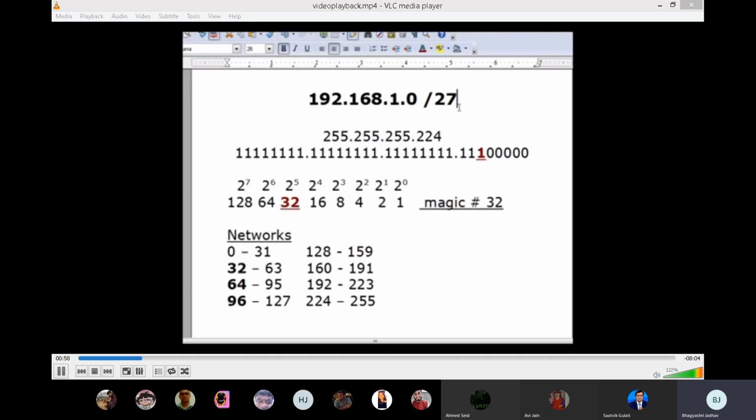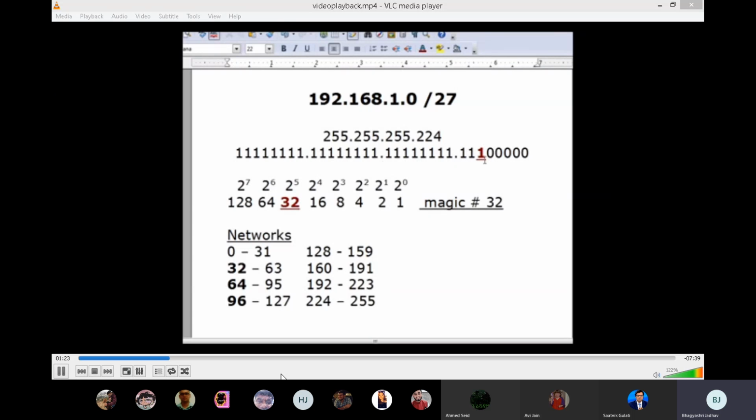So /27. And when we do that with a /27 subnet mask, our subnet mask will change from 255.255.255.0 to 255.255.255.224. And then I've written 224 here. I mean, I've written the entire subnet mask in binary here. And you can see now with a /27 subnet mask, we have 27 ones, right?